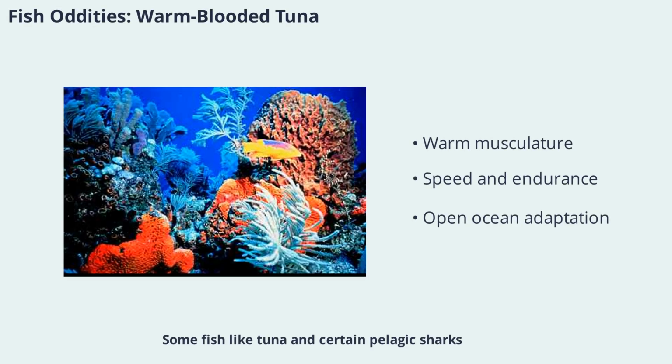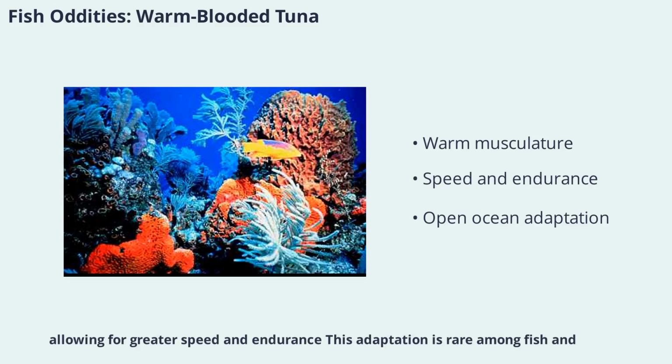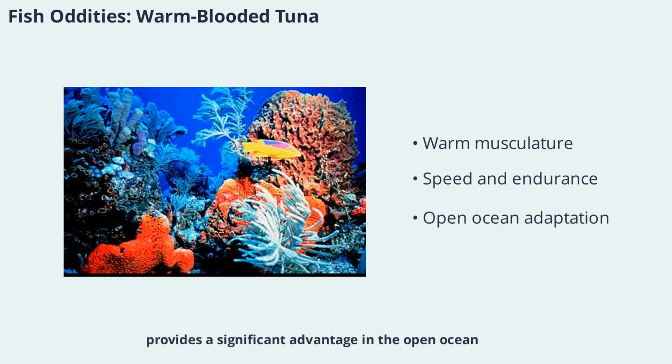Fish like tuna and certain pelagic sharks have evolved the ability to maintain body temperatures higher than the surrounding water. Their musculature can be up to 10 degrees warmer than the sea, allowing for greater speed and endurance. This adaptation is rare among fish and provides a significant advantage in the open ocean, where rapid movement and sustained activity are essential for survival.